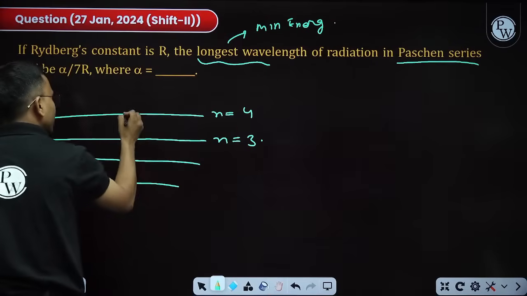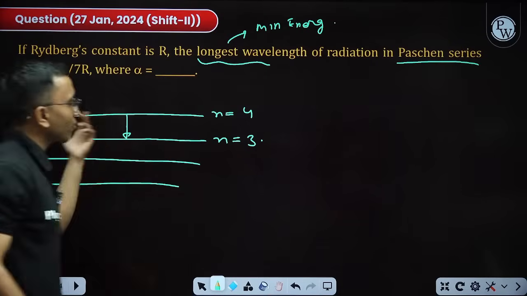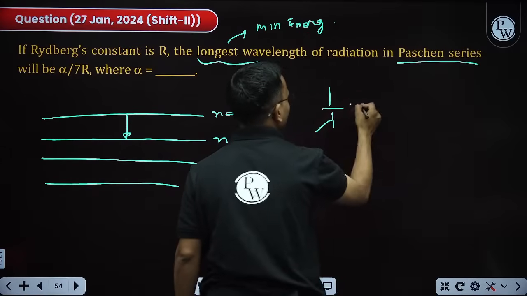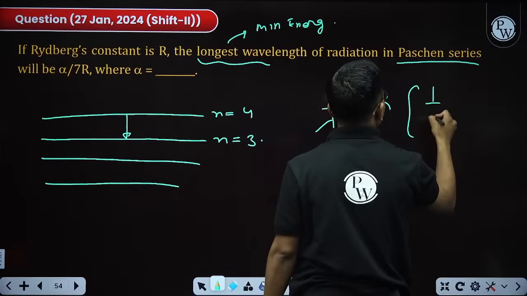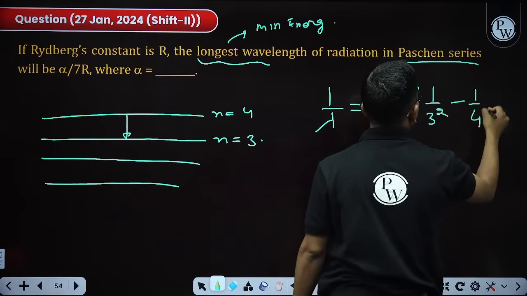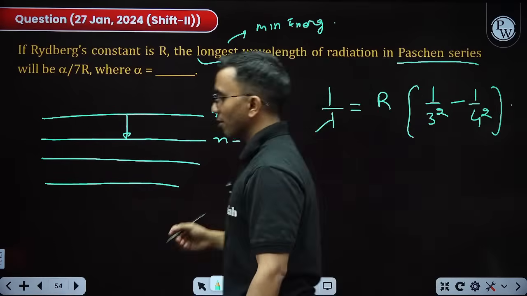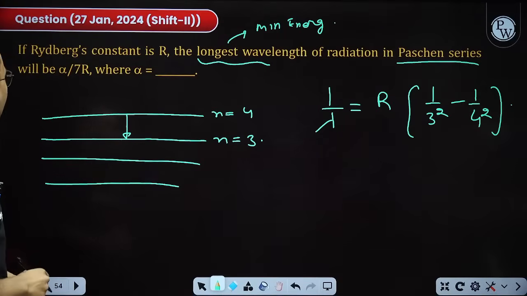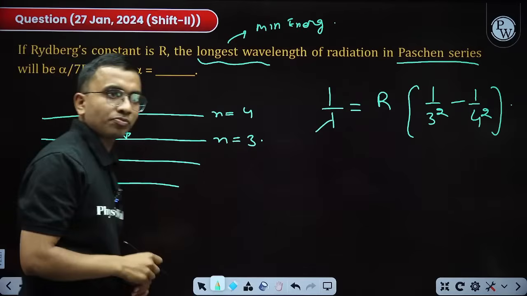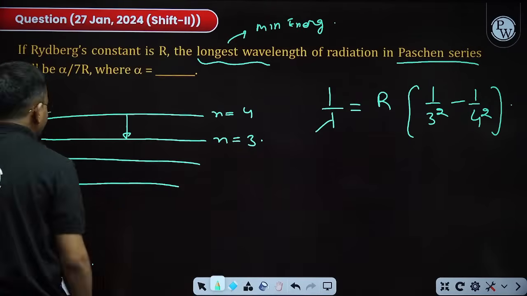This is the least. I need the wavelength of this. Now use the Rydberg formula. 1 by lambda is equal to R, this is a hydrogen atom only, 1 by 3 square minus 1 by 4 square. Simple. Getting it? Got it? Next question.